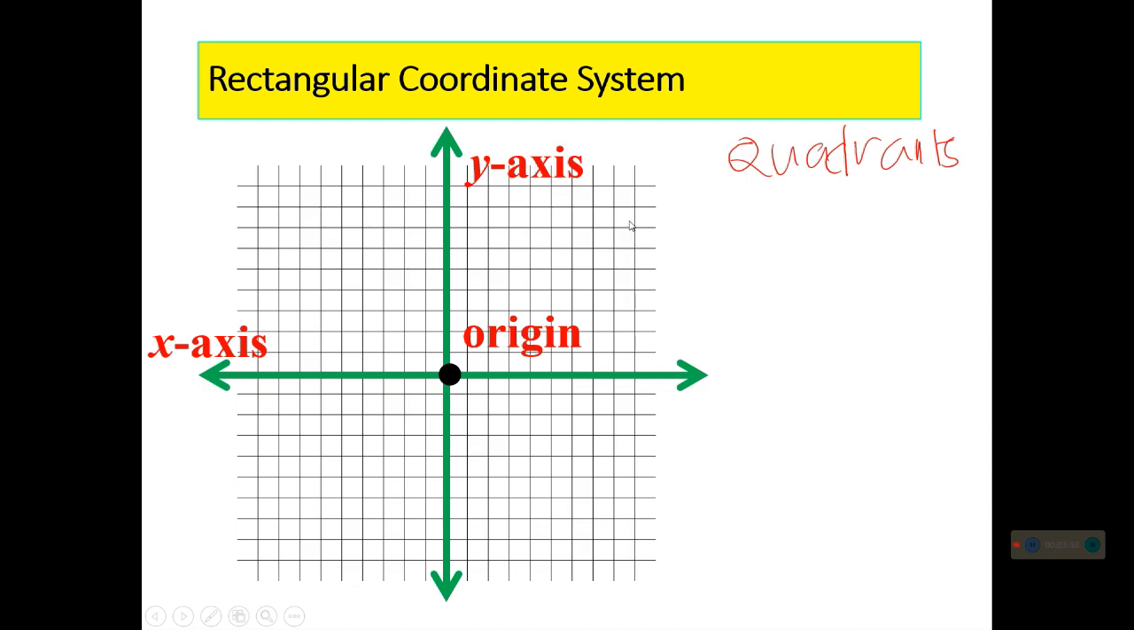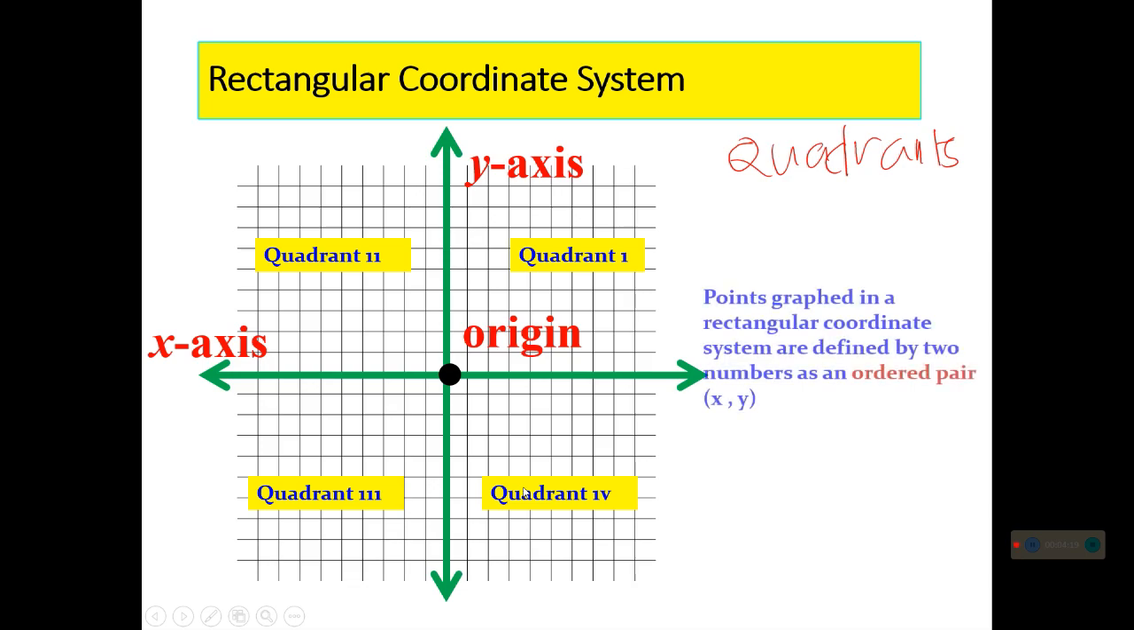If we are going to label the quadrants, we start at the upper right. Therefore, we have here the first quadrant, or quadrant 1. We label them in the counterclockwise direction. Since we started at the upper right, quadrant 2 is on this side. So we have here quadrant 2, followed by quadrant 3 on the lower left, and on the lower right we have the fourth quadrant.